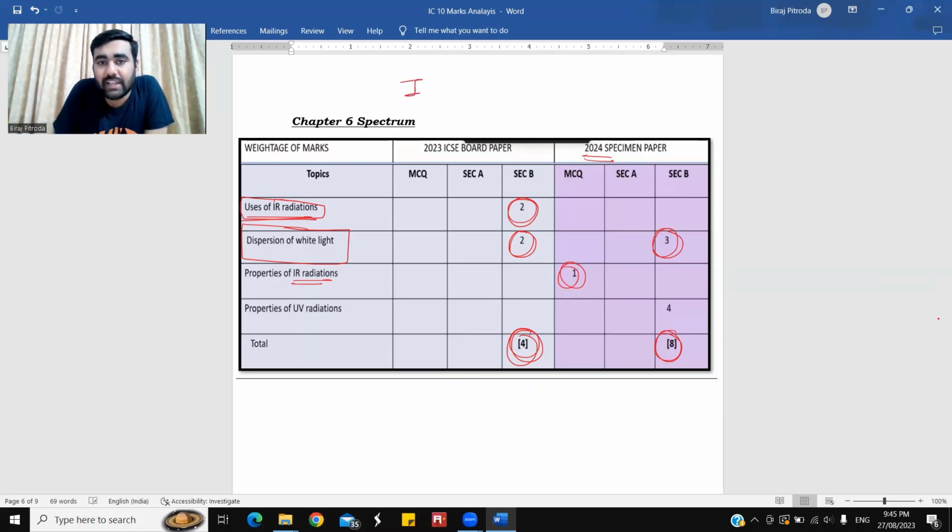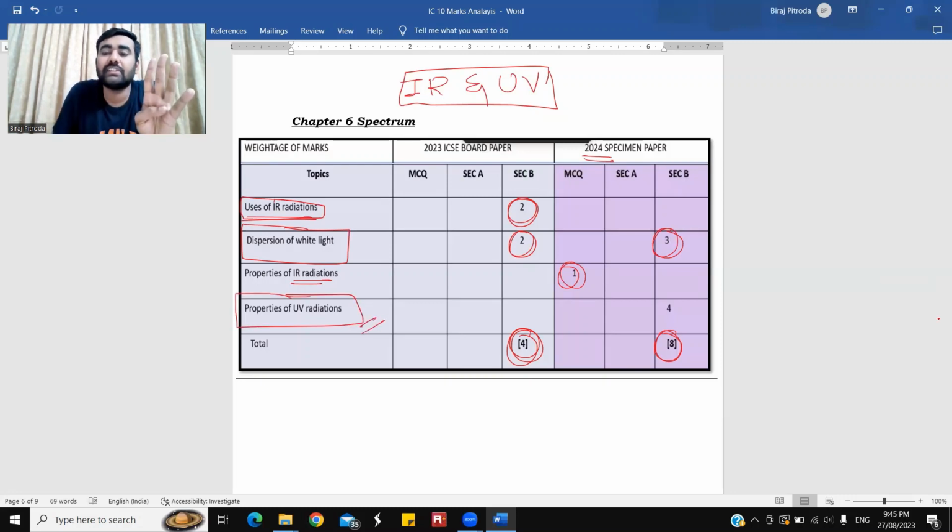Infrared radiations and UV radiations are the two radiations where you need to emphasize more, as per our scope. UV radiations had a question of 4 marks in section B of the specimen paper 2024. This was an idea, students, of your first 6 chapters out of 12. Fine. Let us proceed ahead.